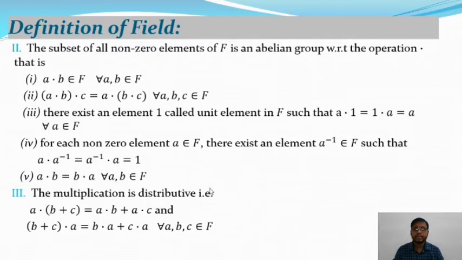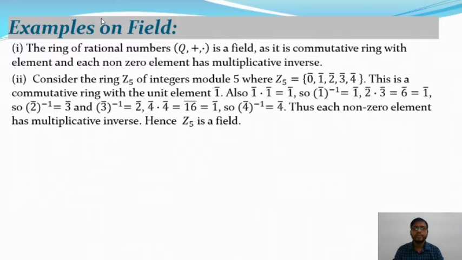This is the definition of a field, and any field satisfies the following properties. After that we will discuss some examples of fields. So the ring of rational numbers (Q, +, dot) is a field, as it is a commutative ring with unit element, and each non-zero element has a multiplicative inverse, which also belongs to Q. So (Q, +, dot) is a field.